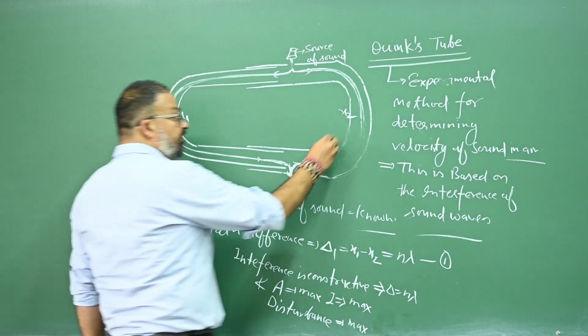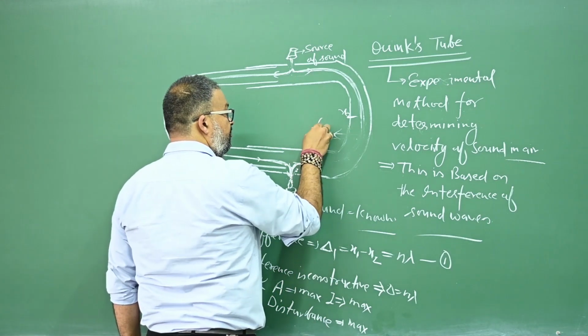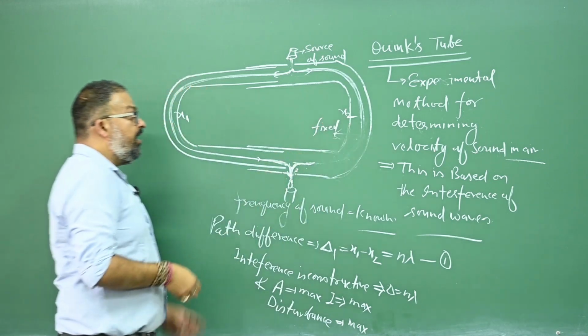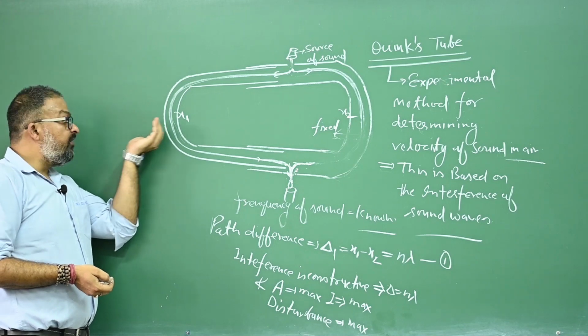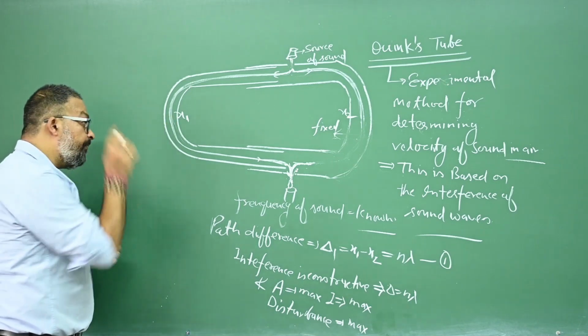Now, this tube is fixed, and this tube is slightly pulled outwards. When this tube is pulled outwards, what will happen?